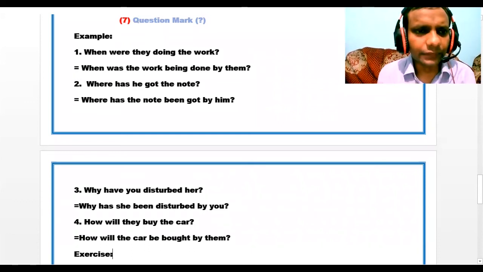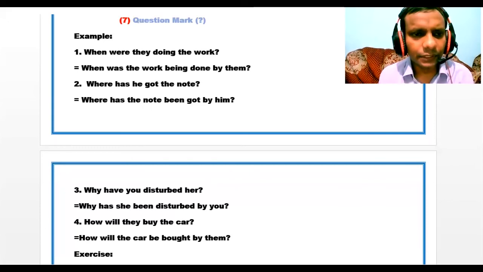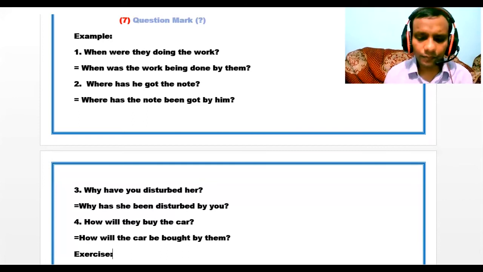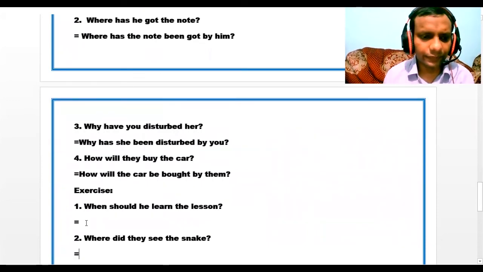So look at the scale. If you have when, so you have to write when. If you have where, you have to write where. So when, where, why, how. If you have these, you have to write when, where, why, and how. Now I have given you some exercises. So look at the scale.